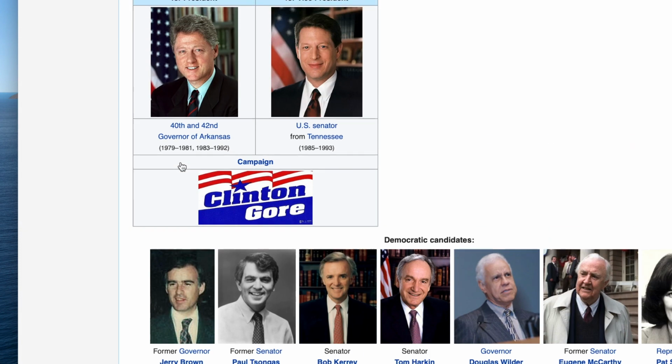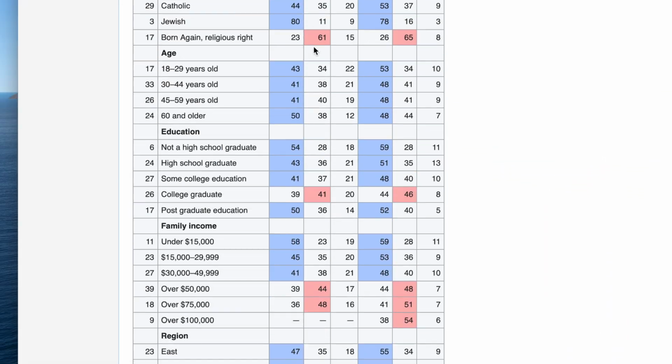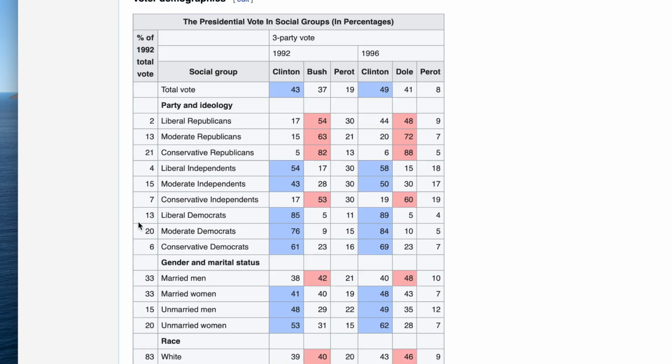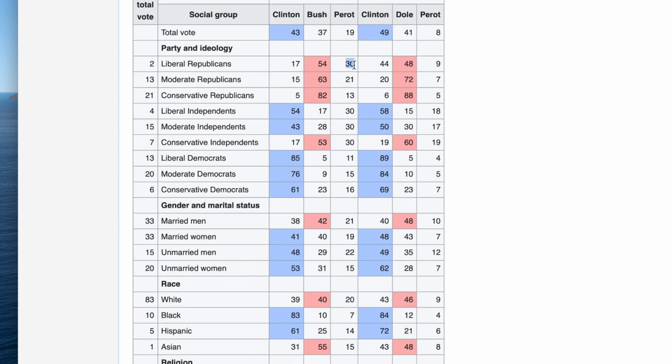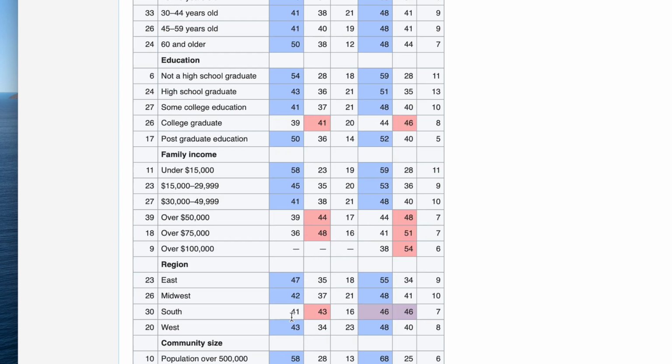But let's look at something I wanted to show you guys here, an exit poll. Can't find the source of this exit poll, so I'll just have to use Wikipedia. So let's look at Perot's strongest support. He did best with liberal Republicans, and then all these independents, right? Conservative independents, moderate independents, and liberal independents. He got 30%. So quite strong with them. But let's look at region.